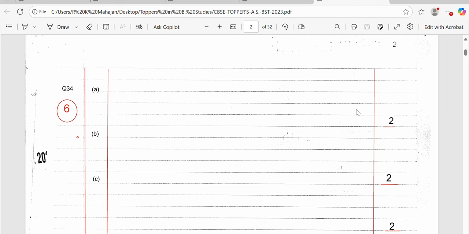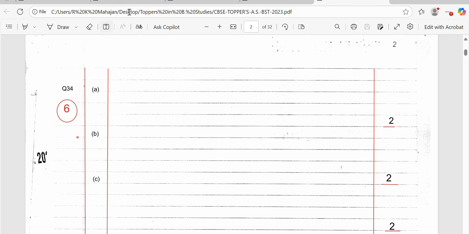And you should also draw a line on the right hand side. Here the paper checker can easily write the marks for the different parts, and when the paper checker gives the marks for the different answers, the teacher underlines the marks and then makes the total, and the total is written on the left hand side. From here this total is taken to the main sheet while getting the marks. So this is basically how you should write your answers.